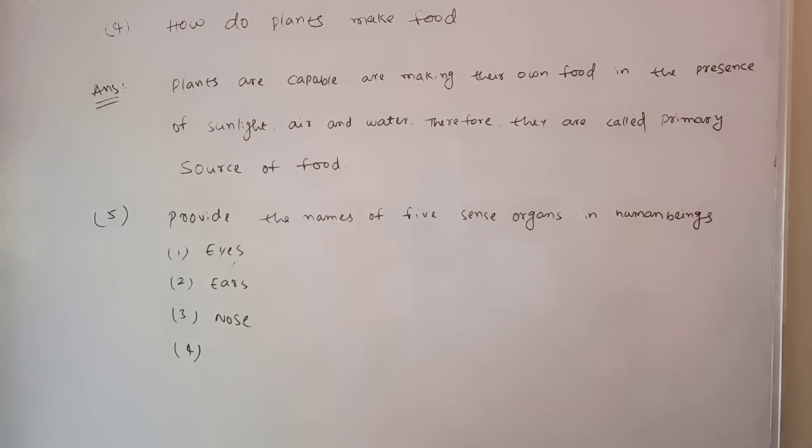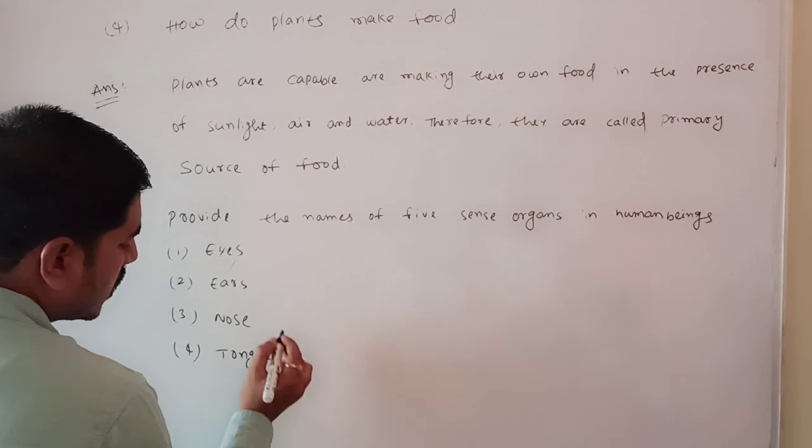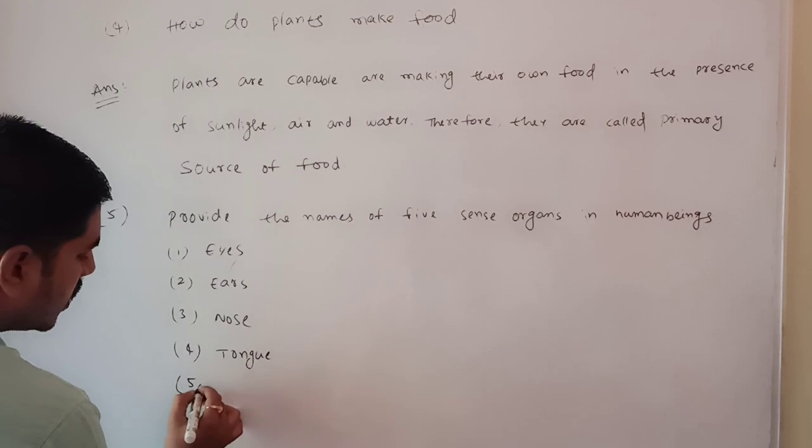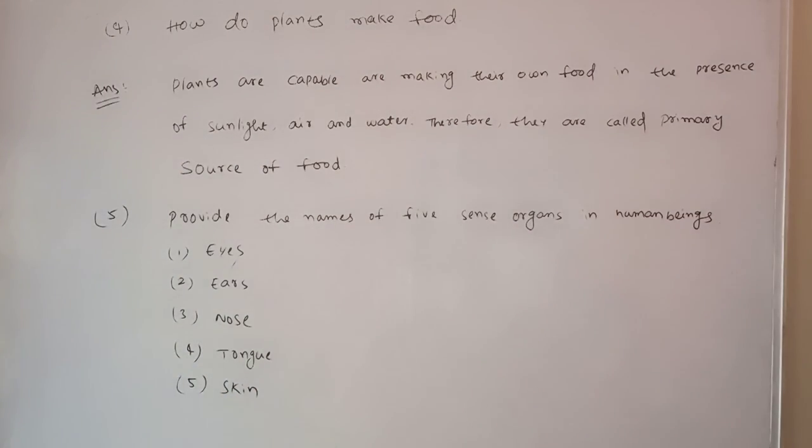Fourth one, what is the sense organ? Eyes, ears, nose, tongue, right? And the fifth one is skin. These are the 5 sense organs: eyes, ears, nose, tongue and skin. These are the 5 sense organs present in the human body. Clear? That's all. Next class we'll discuss the remaining next lesson, right?